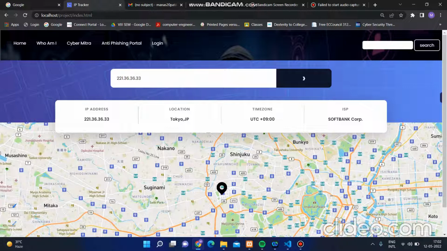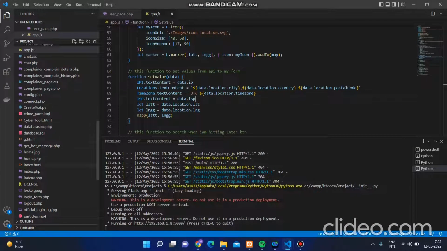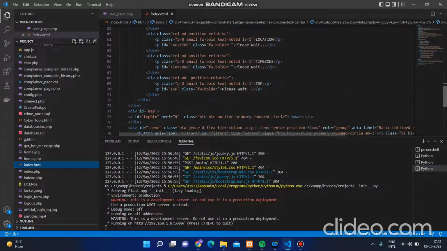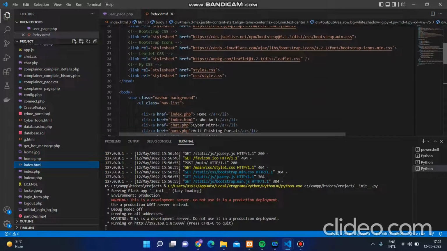Now let's understand how we got this full output by going through the code. For the user interface, we have used HTML and CSS. This is basically HTML code with the help of Bootstrap. We have also used Bootstrap for this purpose.